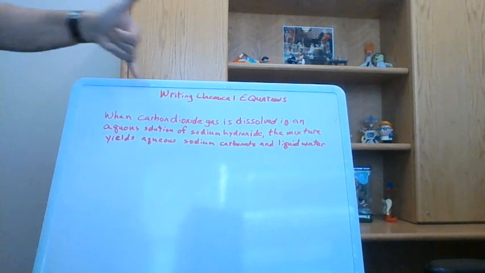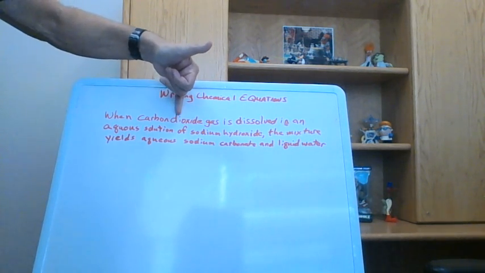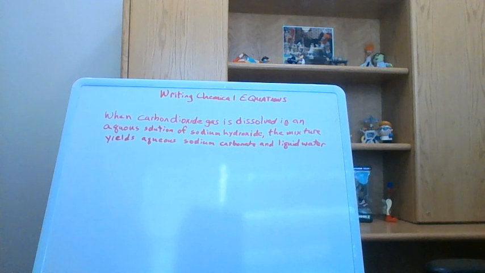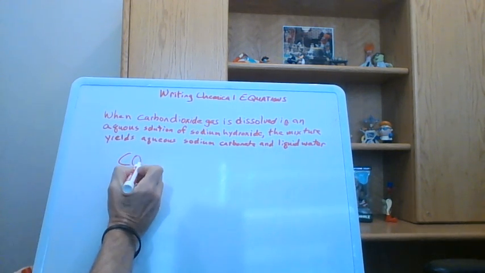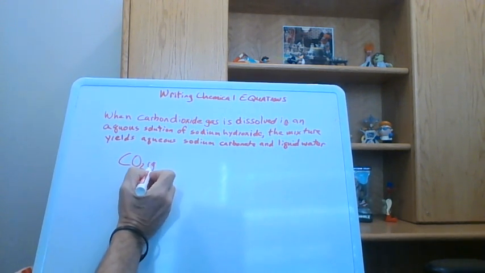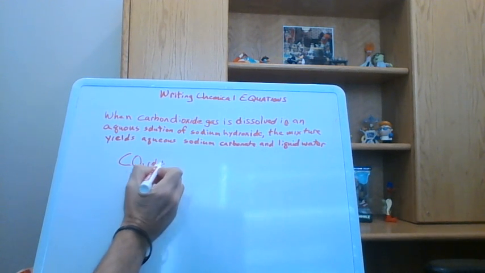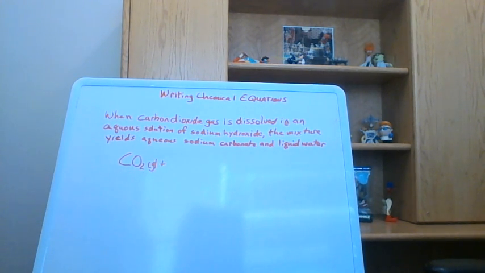And so when we see carbon dioxide, we see di. So we're talking about a type 3 compound where we have two nonmetals combined, and those prefixes tell us how many of each. So we have 1 carbon and 2 oxygen, carbon dioxide, and it says it's a gas. And we're dissolving that in an aqueous solution of sodium hydroxide.